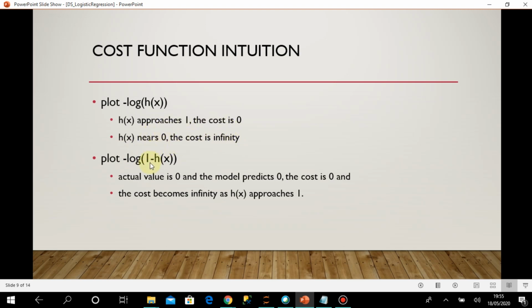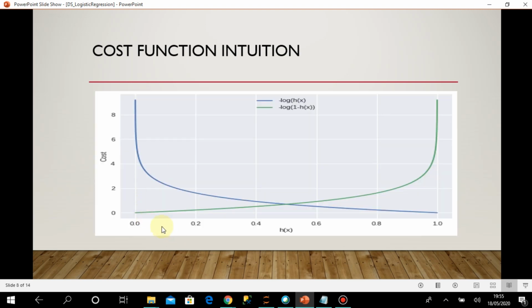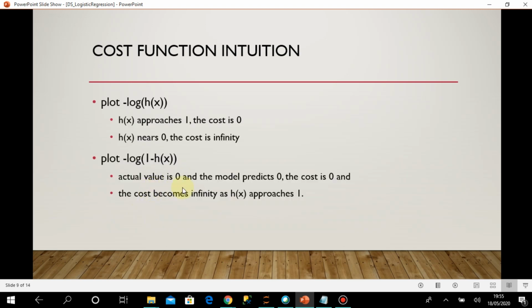Okay, and the next plot is minus log of 1 minus hx. This plot is for y equal to 0. When the actual value is 0 and the model predicts 0, the cost is 0, of course, as you can see on this green line. And the cost becomes infinity as hx approaches 1.